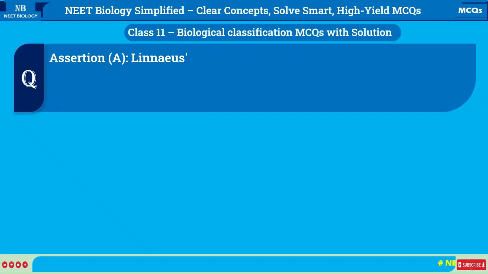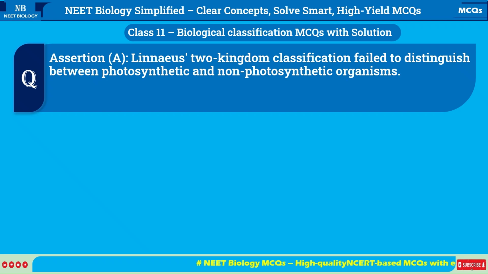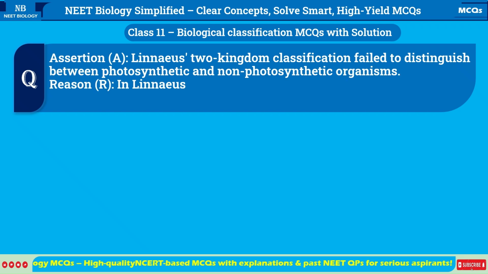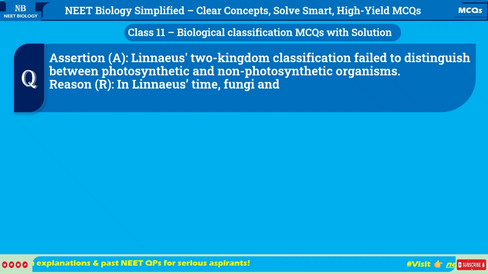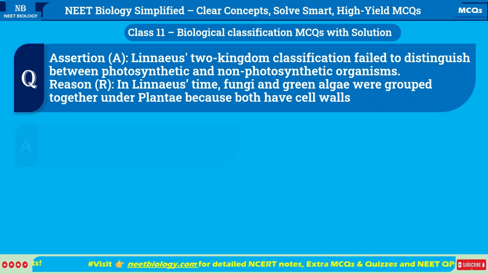Assertion: Linnaeus' two-kingdom classification failed to distinguish between photosynthetic and non-photosynthetic organisms. Reason: In Linnaeus' time, fungi and green algae were grouped together under Plantae because both have cell walls.